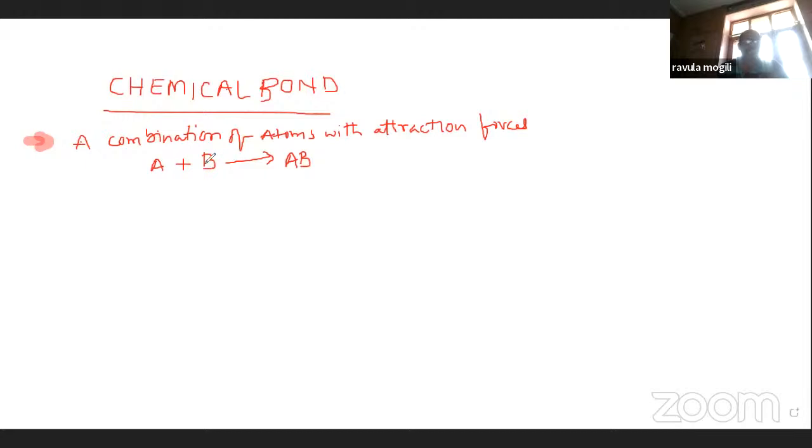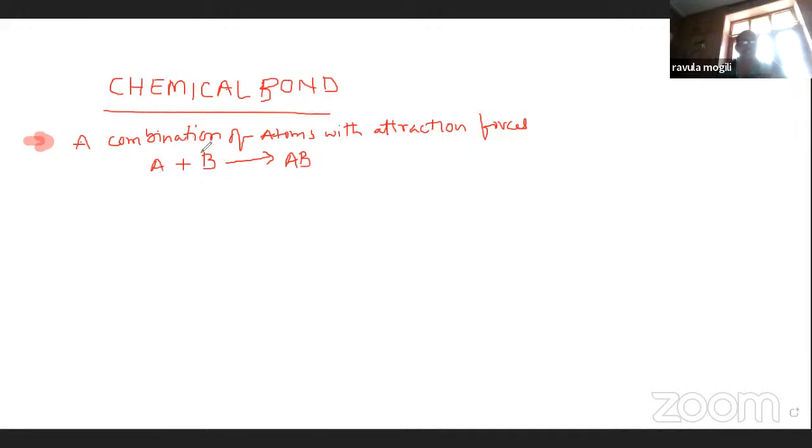A and B, both different or similar atoms, are combined with some attractive forces. These attractive forces are represented as a chemical bond. These two chemical species attract each other with some attraction forces.